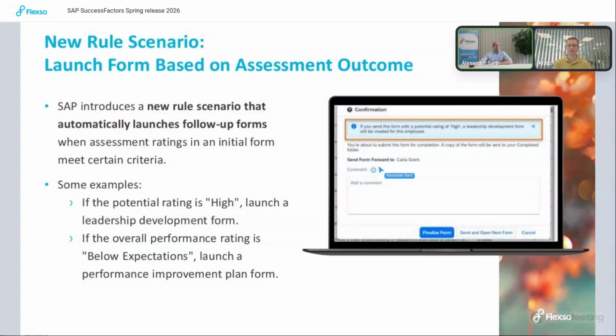It's also possible that from this original form that is triggering the follow-up form creation, you have data, let's say ratings or custom field information, forwarded to the follow-up form, so that you have the information on why this follow-up form was created, or other information that is needed for the follow-up form is there as well.